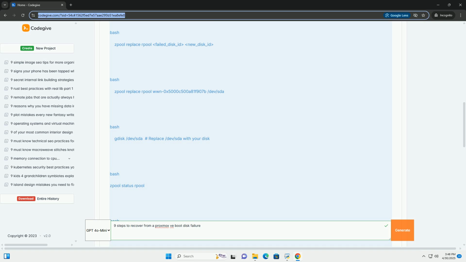Important notes and troubleshooting. Errors: if you encounter errors during the zpool replace command or other steps, carefully examine the error messages. They often provide clues about the problem. Common issues include incorrect disk names, partition table problems, or ZFS pool inconsistencies. ZFS version: if your Proxmox VE version is significantly different from the installation media version, you might encounter compatibility issues. It's generally best to use Proxmox VE installation media that's close in version to your installed system.